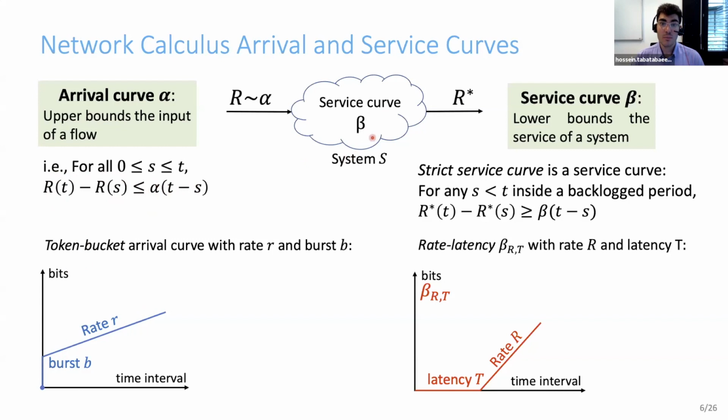We then lower bound the service offered by the system by means of a service curve. A strict service curve is a specific kind of service curve, and we say that beta is a strict service curve for a flow if, in any time interval in which the flow is backlogged, the service offered to this flow, that is the output of the flow in this interval, is lower bounded by beta of the duration of the interval. A rate-latency strict service curve with rate R and latency T is a frequently used service curve.